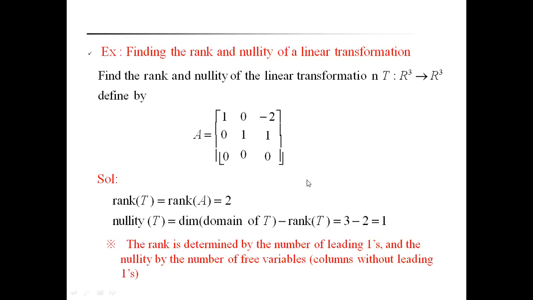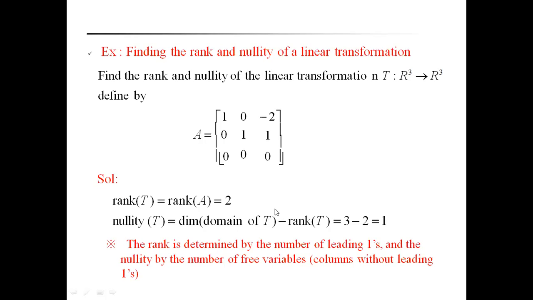Or otherwise, you can find the range of T and the kernel of T. The dimension of the range of T is called the rank of T, and the dimension of the kernel of T is called the nullity of T. That is another method, but the easiest method is to use the previous theorem result. We can easily find the rank of T and the nullity of T by using the previous theorem result.